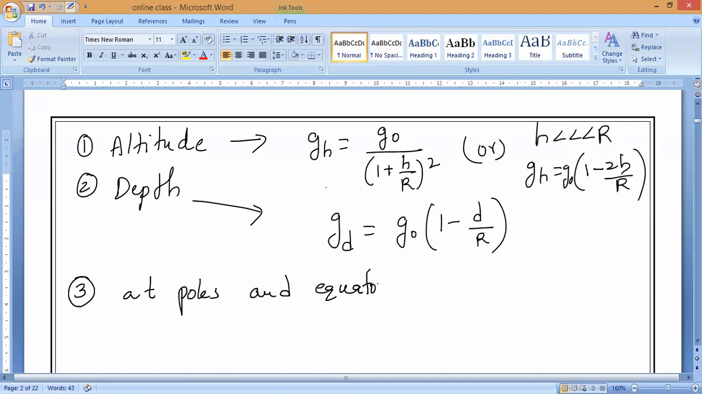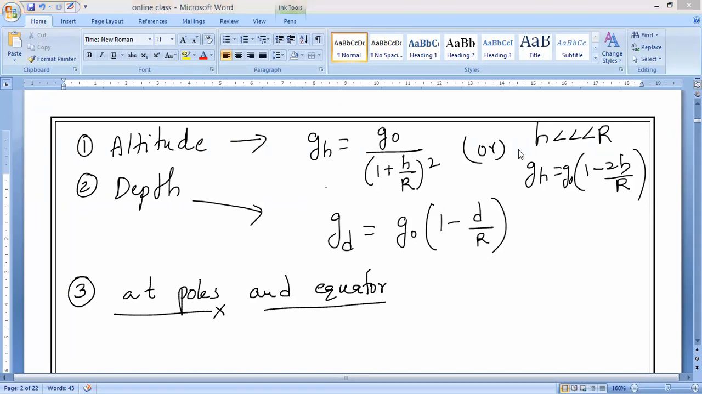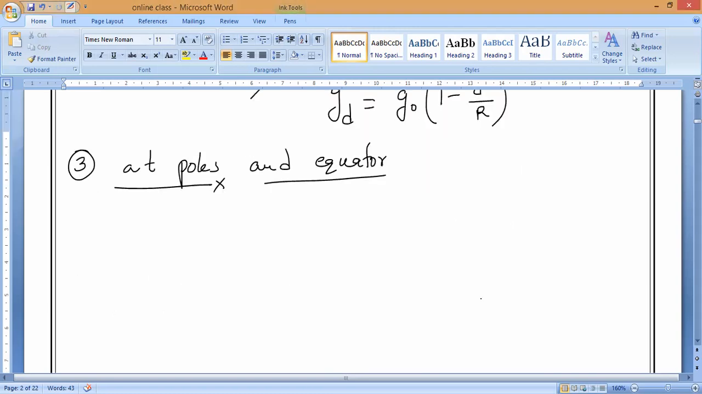As I told you long back, is our Earth a perfect sphere or not perfect? It is not a perfect sphere. Please observe very carefully: our Earth is not a perfect sphere. At the poles, it has a flattened surface. Are you clear, everybody? At poles, it has a flattened surface.